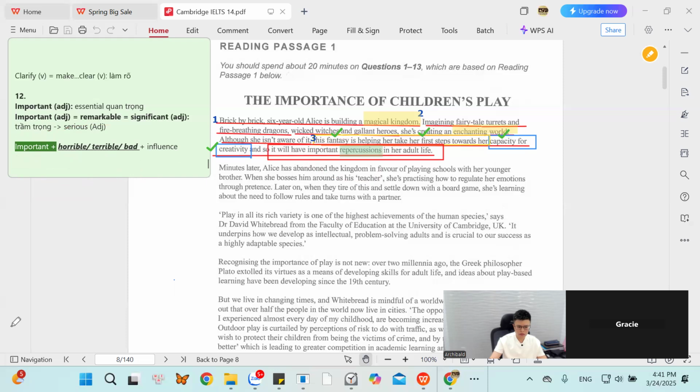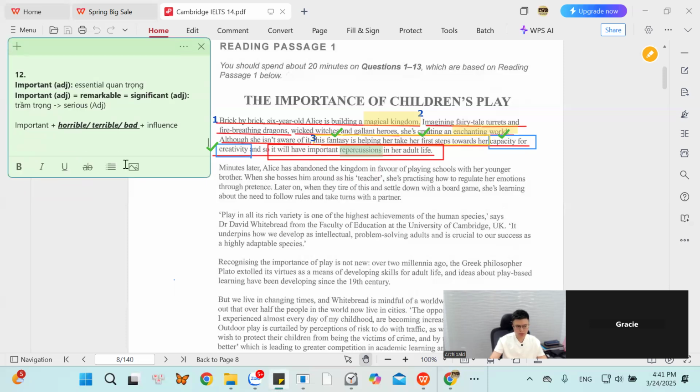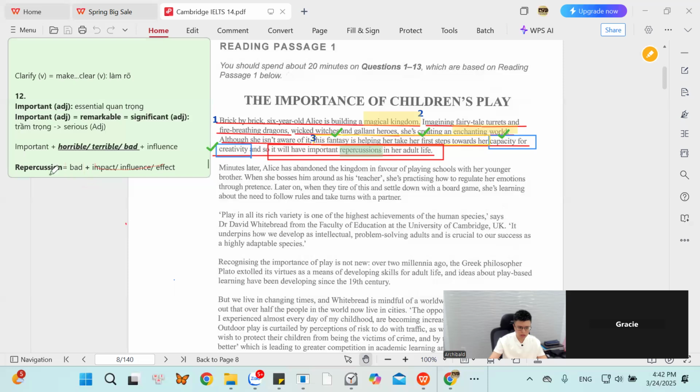Repercussion, terrible. Repercussion, terrible, or terrible repercussion? Terrible repercussion. Cái từ mà repercussion, right? Repercussion, cái từ này nó bằng với chữ bad cộng cho cái từ impact, và impact nó bằng với những cái thằng như là influence hoặc là effect là biết rồi ha. Và từ bad nó bằng cái từ horrible, terrible cũng biết rồi nha. Như vậy trong cái từ repercussion nó có từ bad rồi đúng không? Nó đã có từ bad rồi, tại vì repercussion nó bằng cái từ bad. Bad thì nó bằng thêm hai chữ ở đây, thì repercussion nó bằng bad, và impact thì đây là